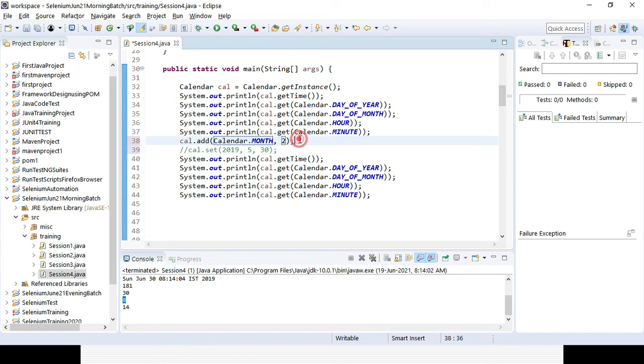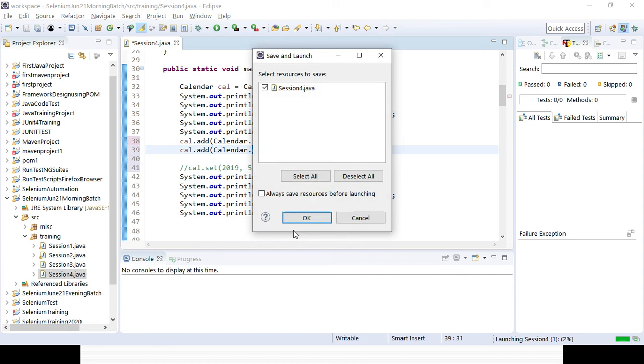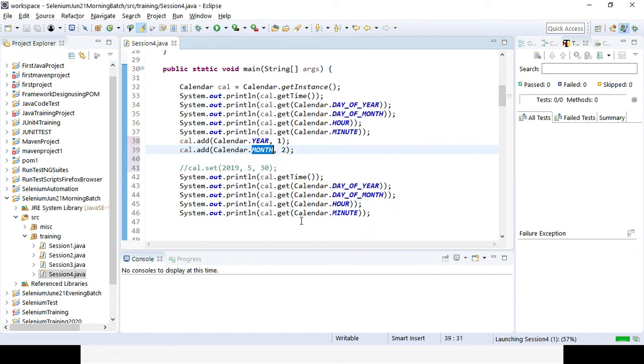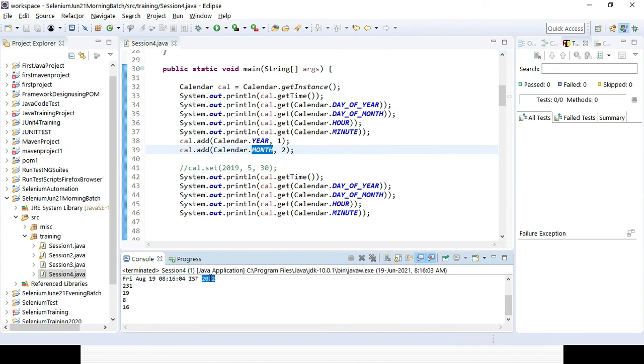Similarly, I want to increase calendar dot year, say by 1 year and month by 2 months. Okay, so what will happen? Your year will be 2022 and month will be, instead of June, August, right? So let's see. Okay, you can see the year got changed to 2022 and month got changed to August, right? And that's why it is behaving this way.